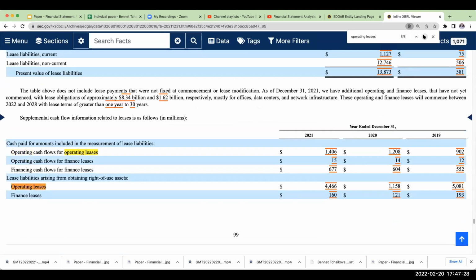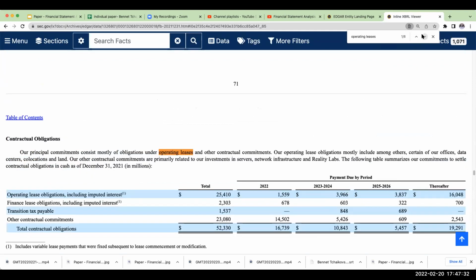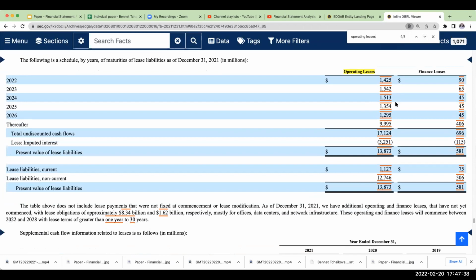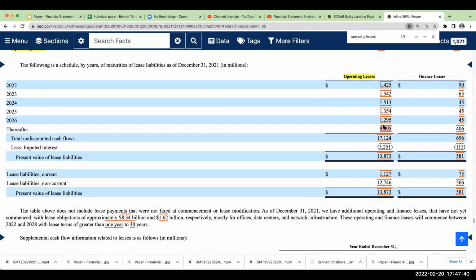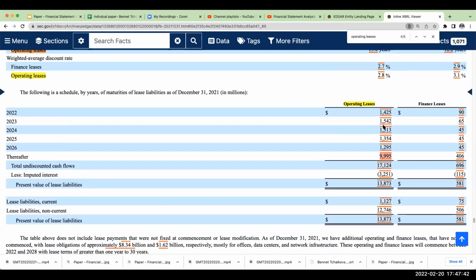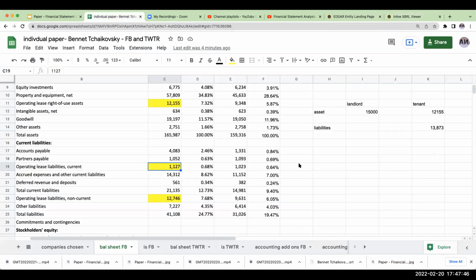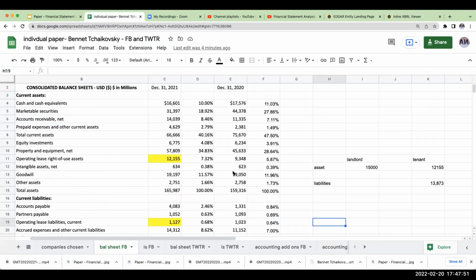So I think what I'm going to do, a quandary. Okay. So what I'm going to do is just take out the amount of the liability on the financial statements. So let's just go ahead and do it that way.